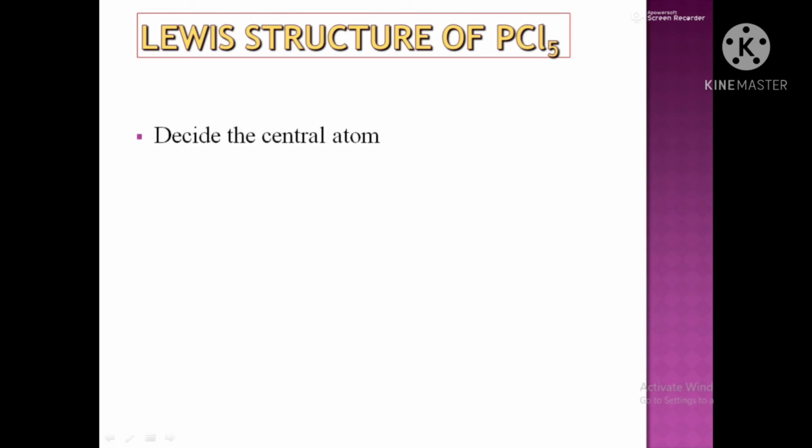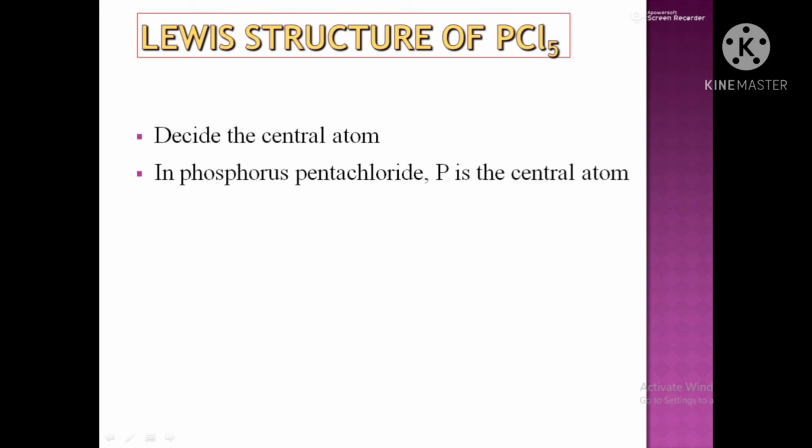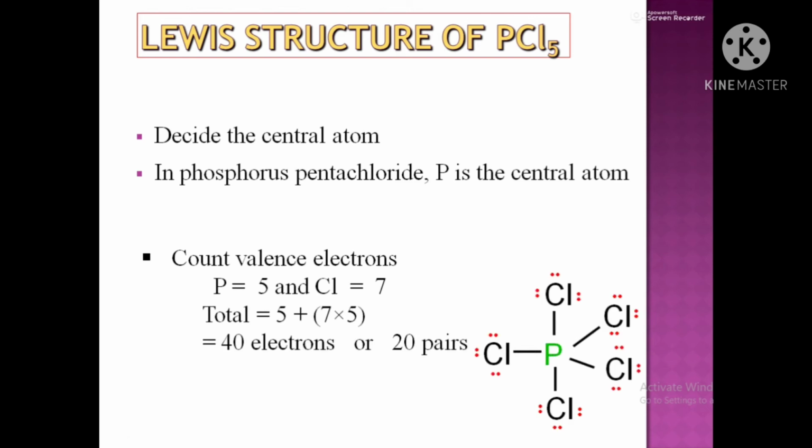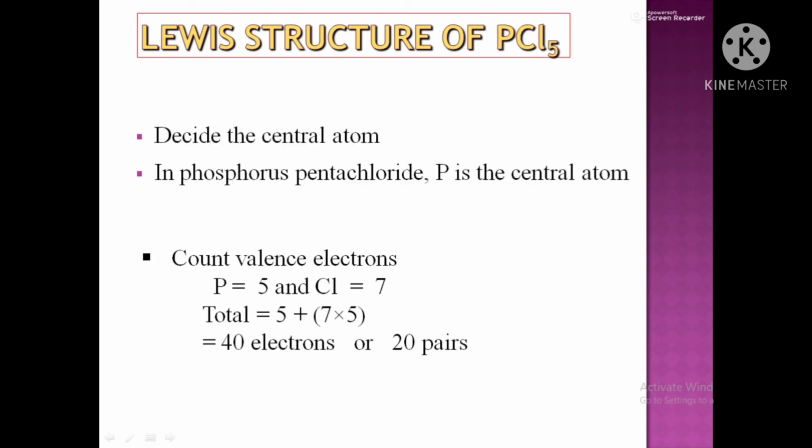The next example is PCl5. In PCl5, phosphorus is the central atom. Phosphorus belongs to group number 15 of the periodic table, so it has 5 electrons in the valence shell. On the other hand, chlorine belongs to group 17 and has 7 electrons in the valence shell. So count the valence electrons: 5 electrons of phosphorus and 7 multiplied by 5, 35 electrons of the chlorine atoms. In this way, there are a total of 40 electrons or 20 pairs of electrons in PCl5.